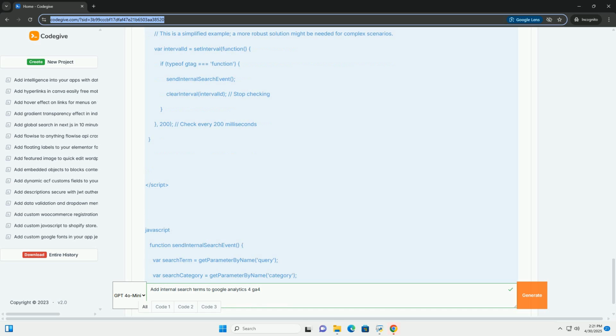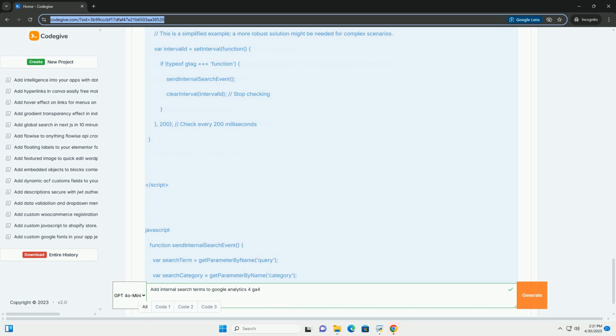7. Event parameters. This is where you'll send the search term to GA4. Click Add Row. Parameter name. Enter search_term. This is the name of the parameter that will store the search term. Value. This is where you'll dynamically extract the search term from the URL. Click the plus icon, or the Lego brick icon, to open the variable selection menu. Choose New Variable.